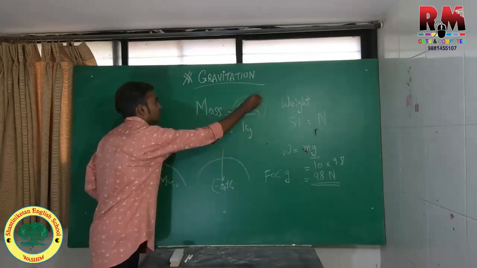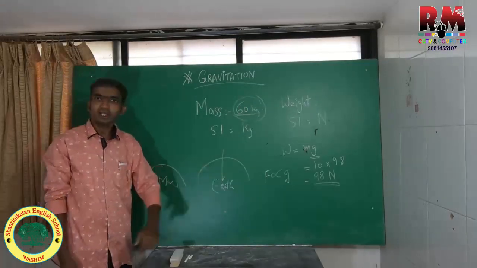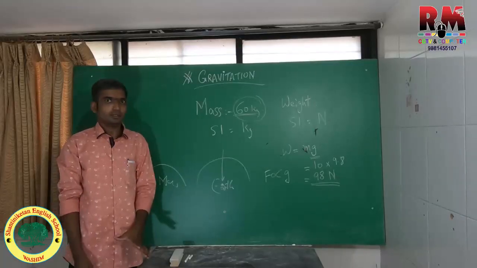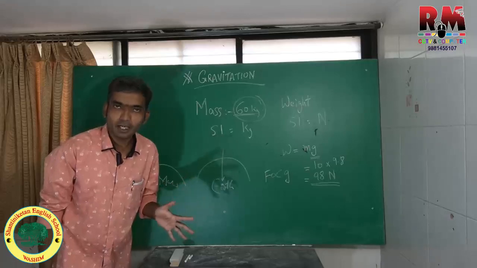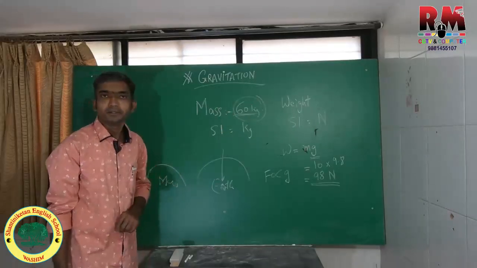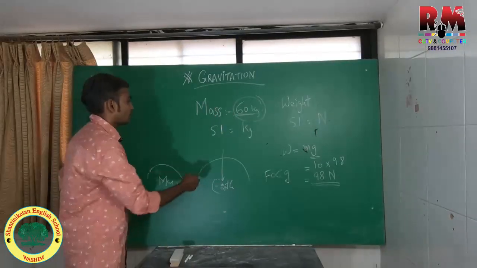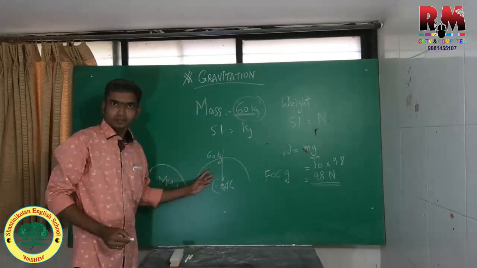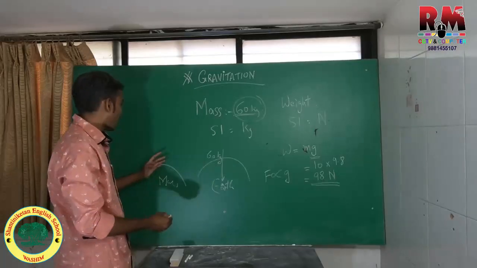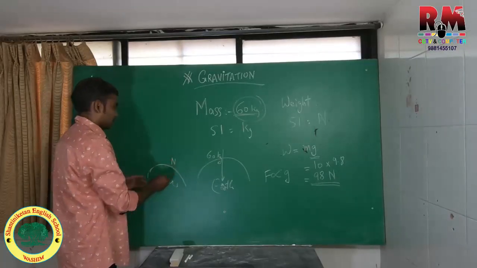Will it be the same on Mars and Earth? Yes. Mass remains constant. Although the mass is the same, the weight will be different. So, a mass of 60 kilograms on the surface of Earth will weigh how many newtons?